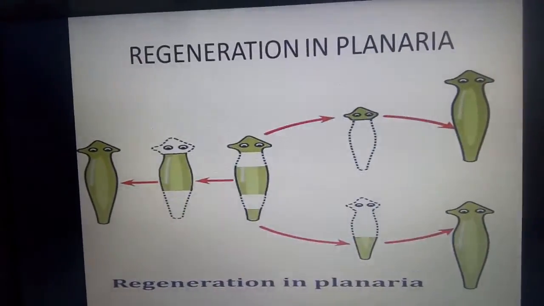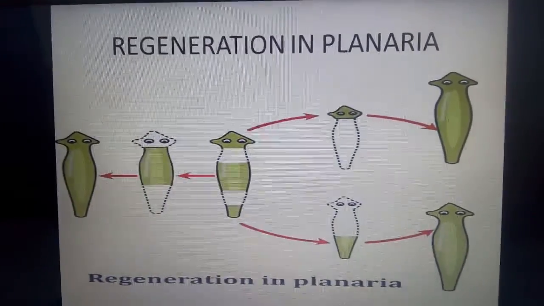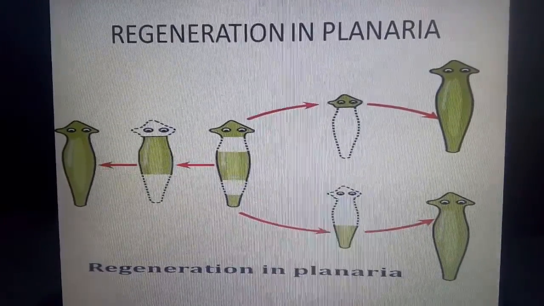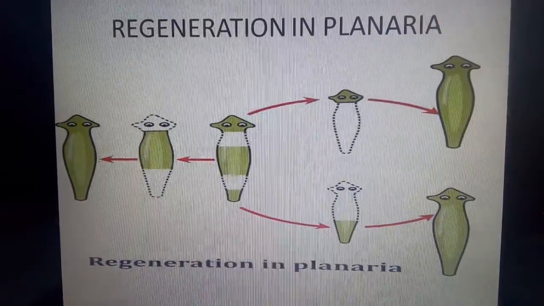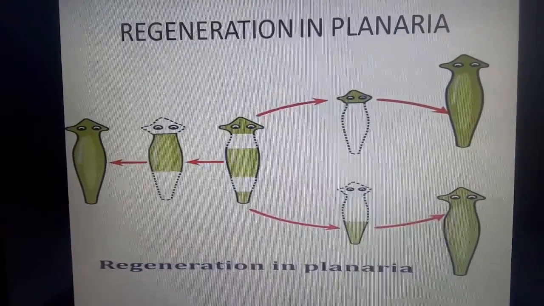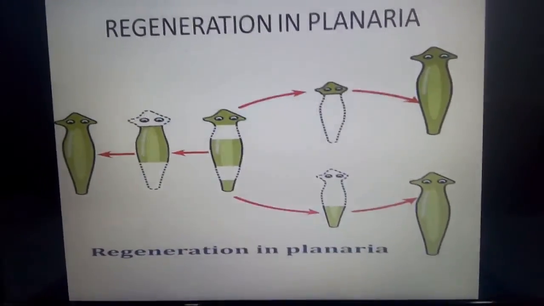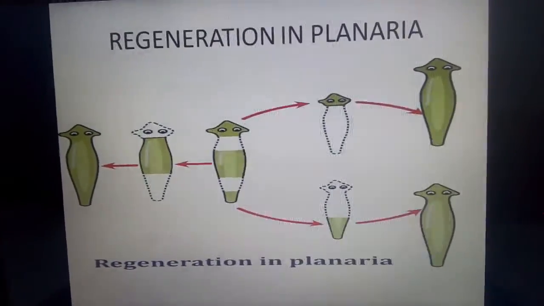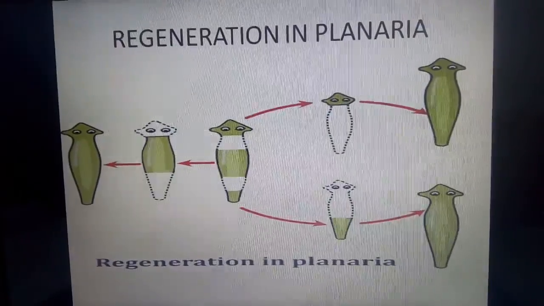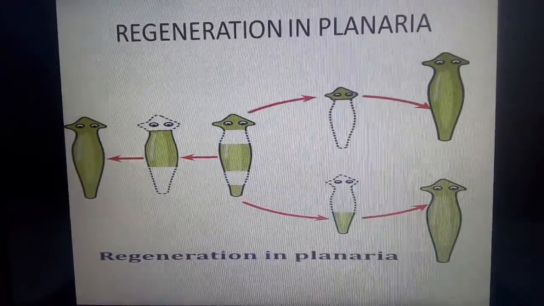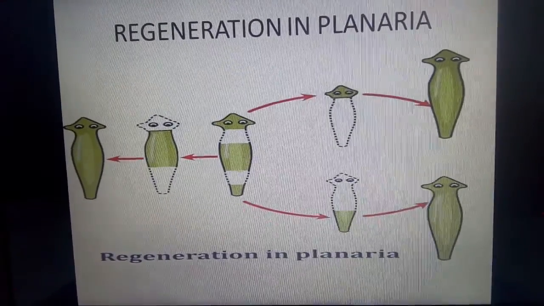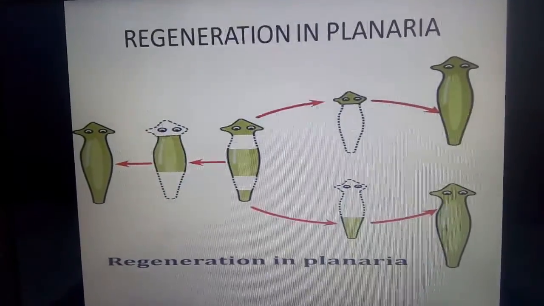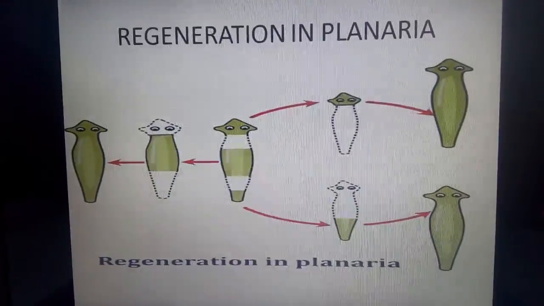The organism is able to develop into a new organism. Generally, we can observe this type of regeneration even in Hydra. But now you are observing the process of regeneration in planaria. You can see the single individual there, which divides into different parts. From the different parts, the organism is able to develop into the whole organism once again.